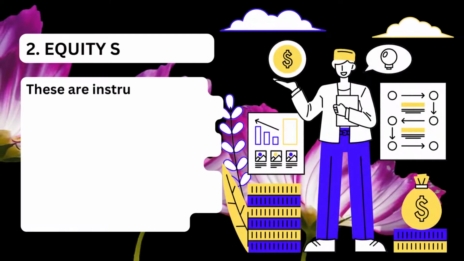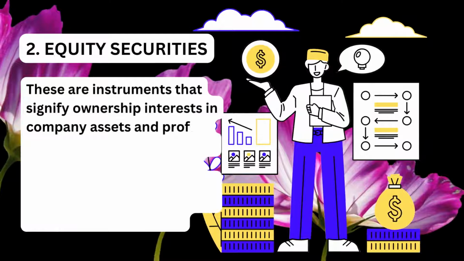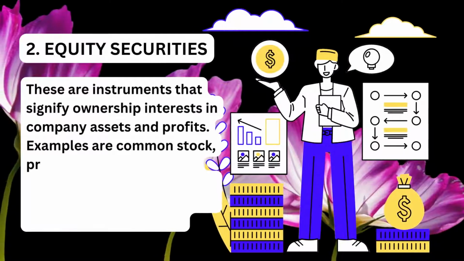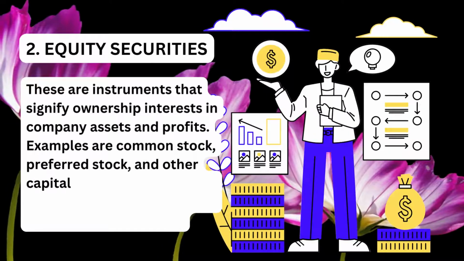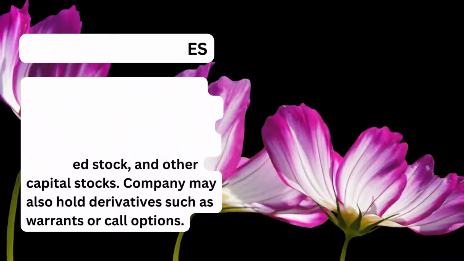Number 2. Equity securities. These are instruments that signify ownership interests in company assets and profits. Examples are common stock, preferred stock, and other capital stocks. Company may also hold derivatives such as warrants or call options.